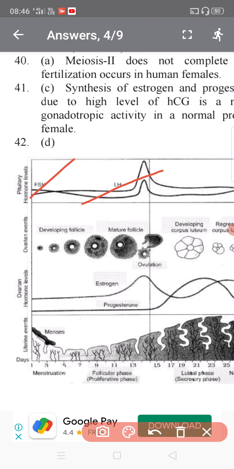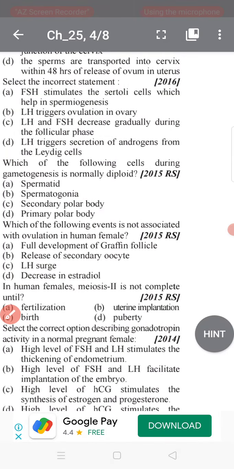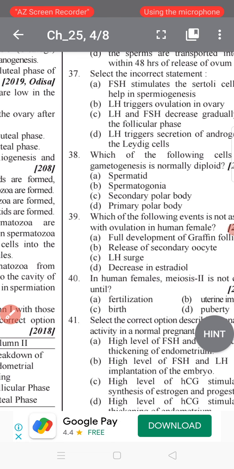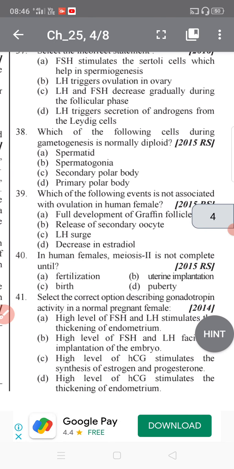Now next, go to question 38. Which of the following cells during gametogenesis is normally diploid? Tell me. Basically, a spermatogonium is diploid and contains 46 chromosomes.